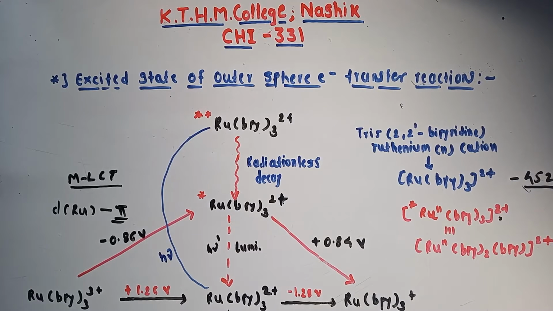Okay student, so the availability of an electron in a ligand antibonding orbital makes this excited state cation a much better reducing agent than the ground state cation.